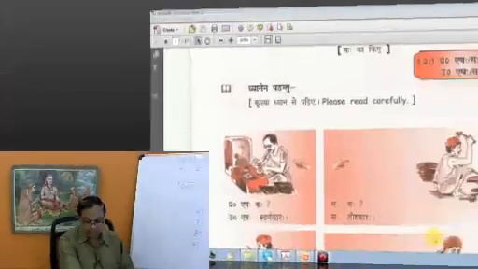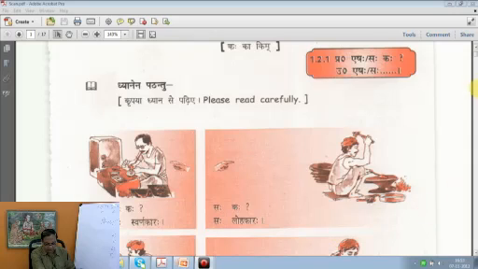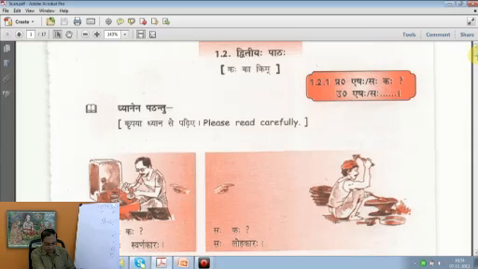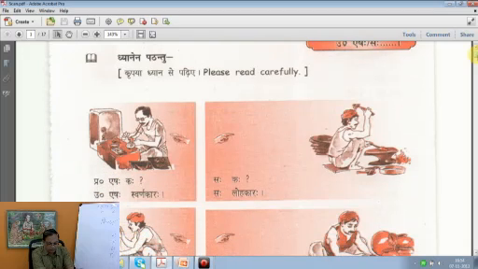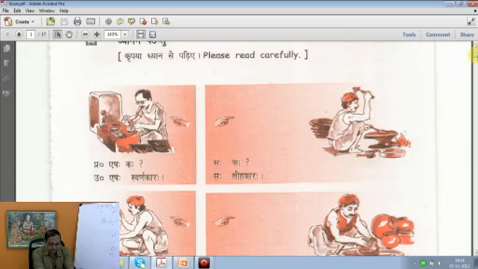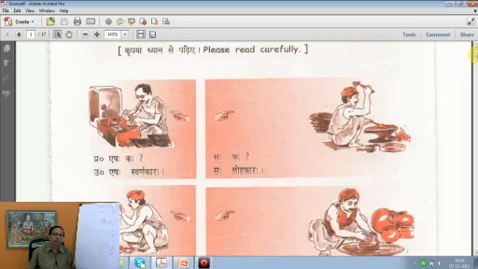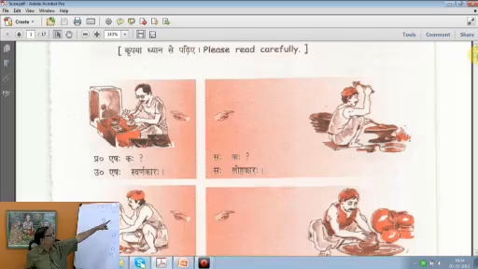Now please read carefully. Some of the things are pictured here. Pictures with description is given. Prashna and Uttara are given. Question and answer. Eshaha Kaha. Now we know by now what is Eshaha. Eshaha means this. Eshaha Kaha. Now you are introduced to the interrogative pronoun Kim, Kaha. Eshaha Kaha. Who is this person? So the answer is given here. Eshaha Swarnakaraha. This is a goldsmith. He is a goldsmith.